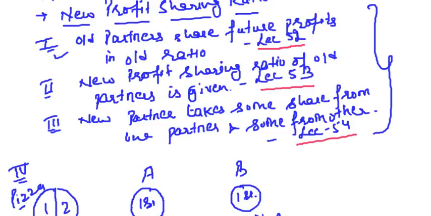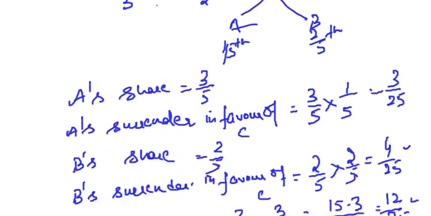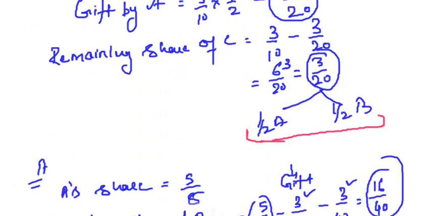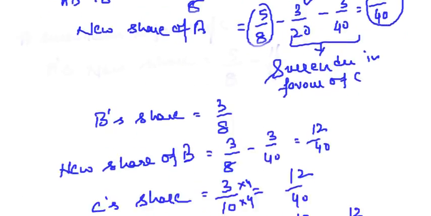Lecture number 54. In lecture number 55 we have studied that the old partners sacrifice some fraction of the old share in favor of the new partner. Friends, this is very important, how to calculate the new profit sharing ratio. Based on this we have the next topics of this chapter, like valuation of goodwill, revaluation of assets and liabilities. Everything is based on the calculation of the new profit sharing ratio.